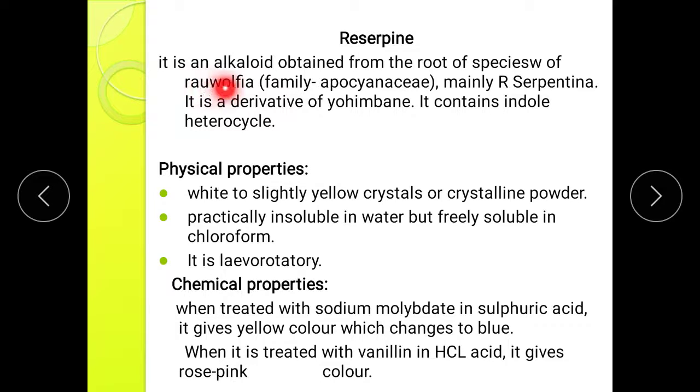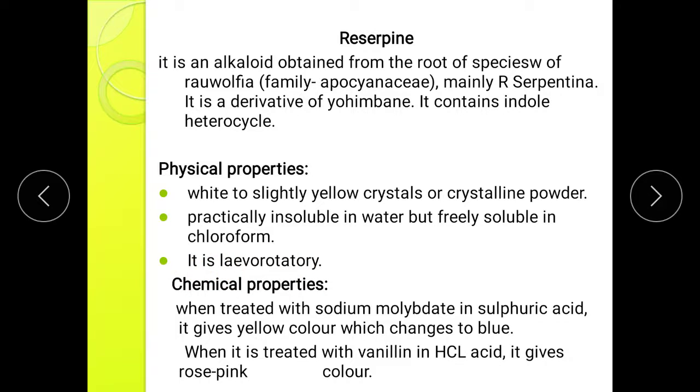It is an alkaloid obtained from the root of species of Rauwolfia, mainly Rauwolfia serpentina. It is a derivative of yohimbine and it contains an indole heterocycle. Physical property: it is available as white to slightly yellow crystals or crystalline powder, practically insoluble in water but freely soluble in chloroform, and it is levorotatory.